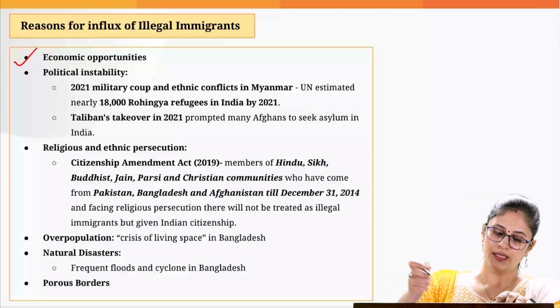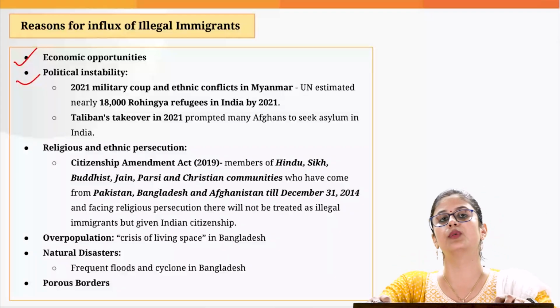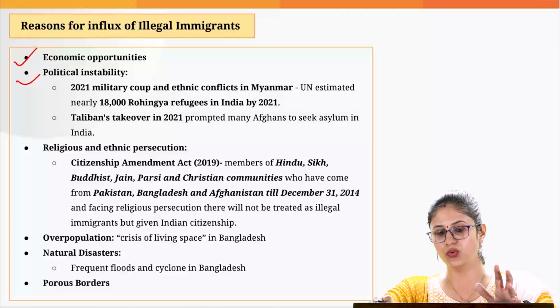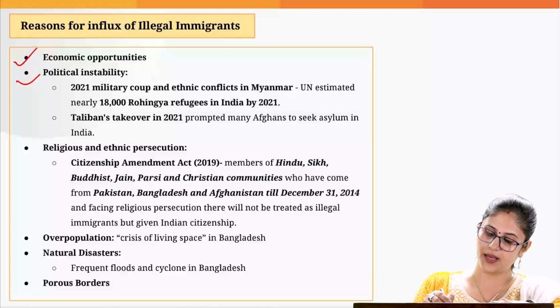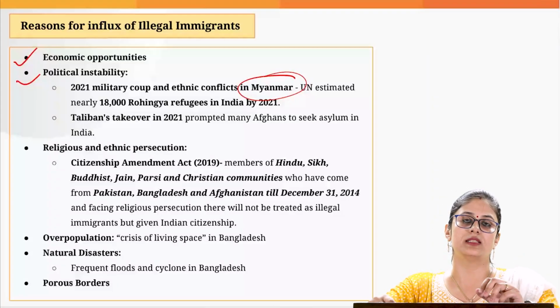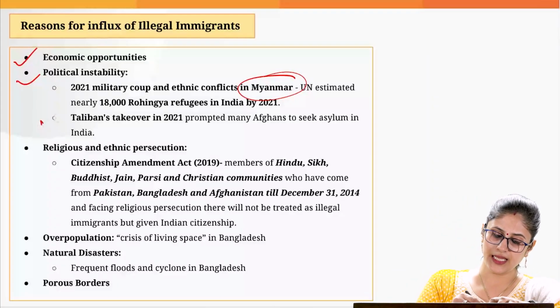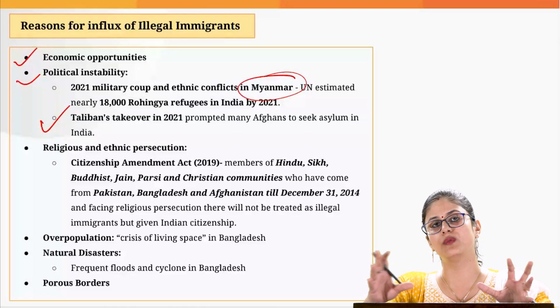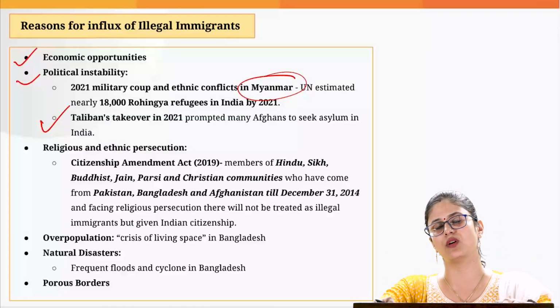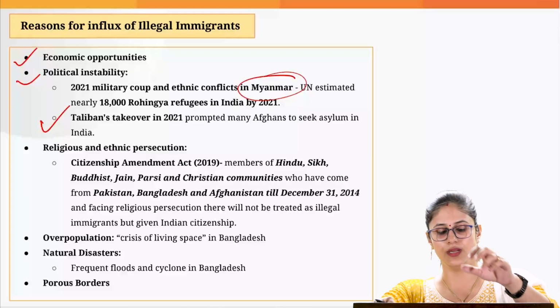So in order to get better livelihood opportunities, the people from these neighboring countries enter into India. Then another reason is political instability in our neighboring countries. For example, after the military coup in 2021 in Myanmar, we have witnessed an influx of Rohingyas in the state of West Bengal. Then once the Taliban took over control of Afghanistan, in that backdrop also we witnessed a huge influx of illegal immigrants into India.